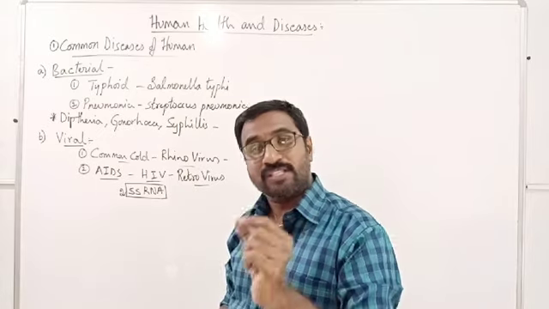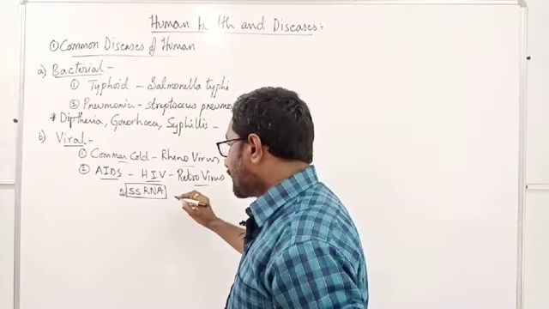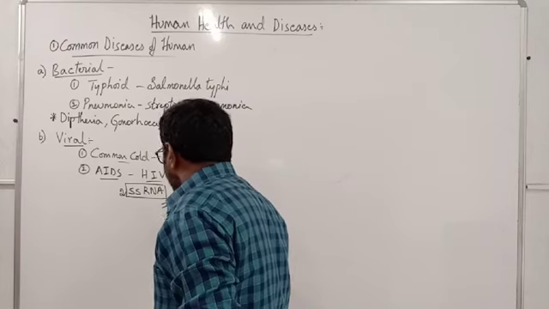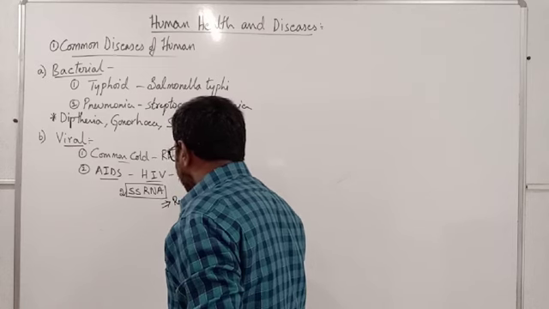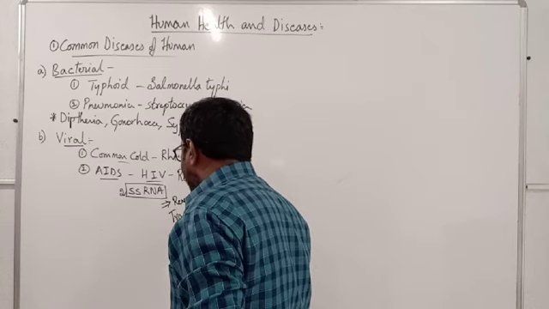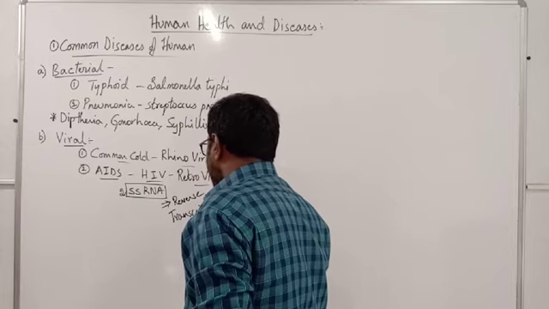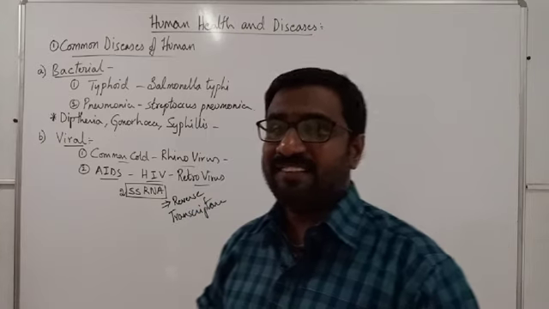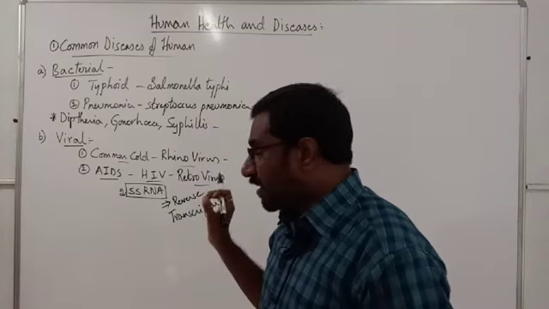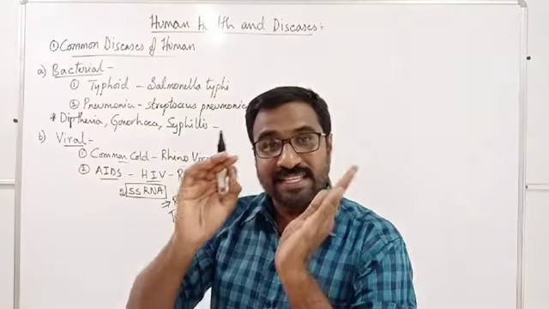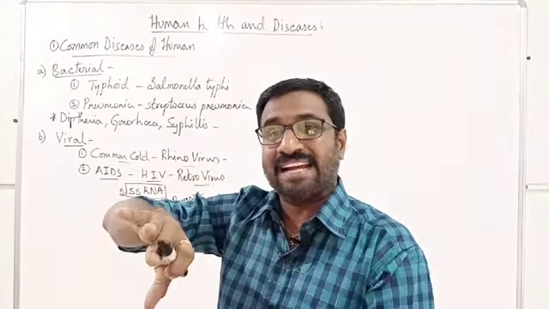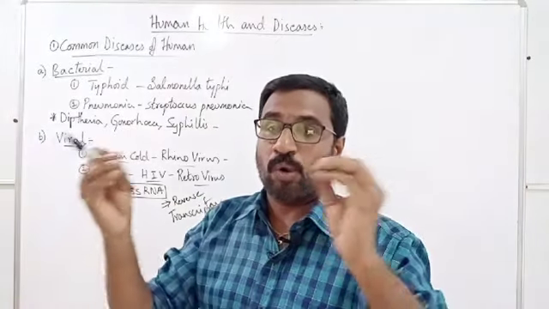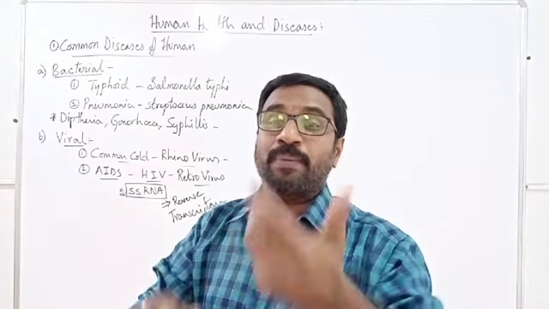Not only that, you also should know some other mechanism. It is called reverse transcriptase. Here you have a very peculiar enzyme called reverse transcriptase. Because of this enzyme, the single stranded RNA will get converted into double stranded DNA, and that will go into the host cell and show the replication process.